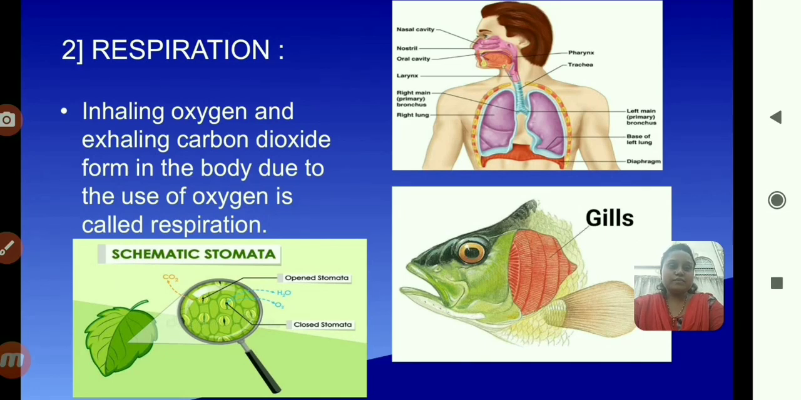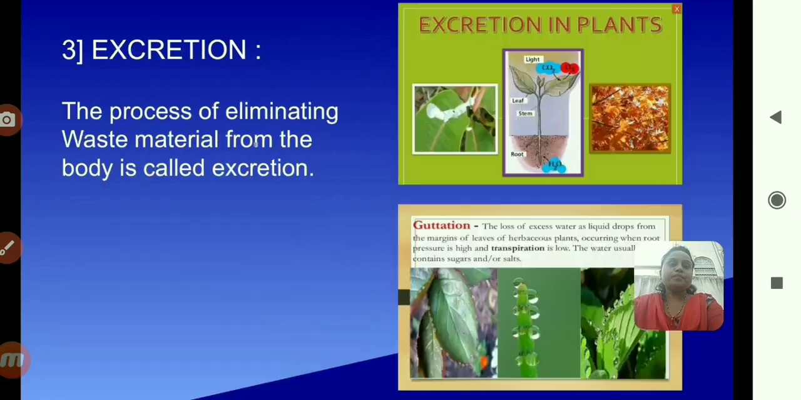Do you understand respiration? Inhaling oxygen and exhaling carbon dioxide is called respiration. And there are different organs in different animals and human beings for respiration. Okay. So the next characteristic of living organisms is excretion.